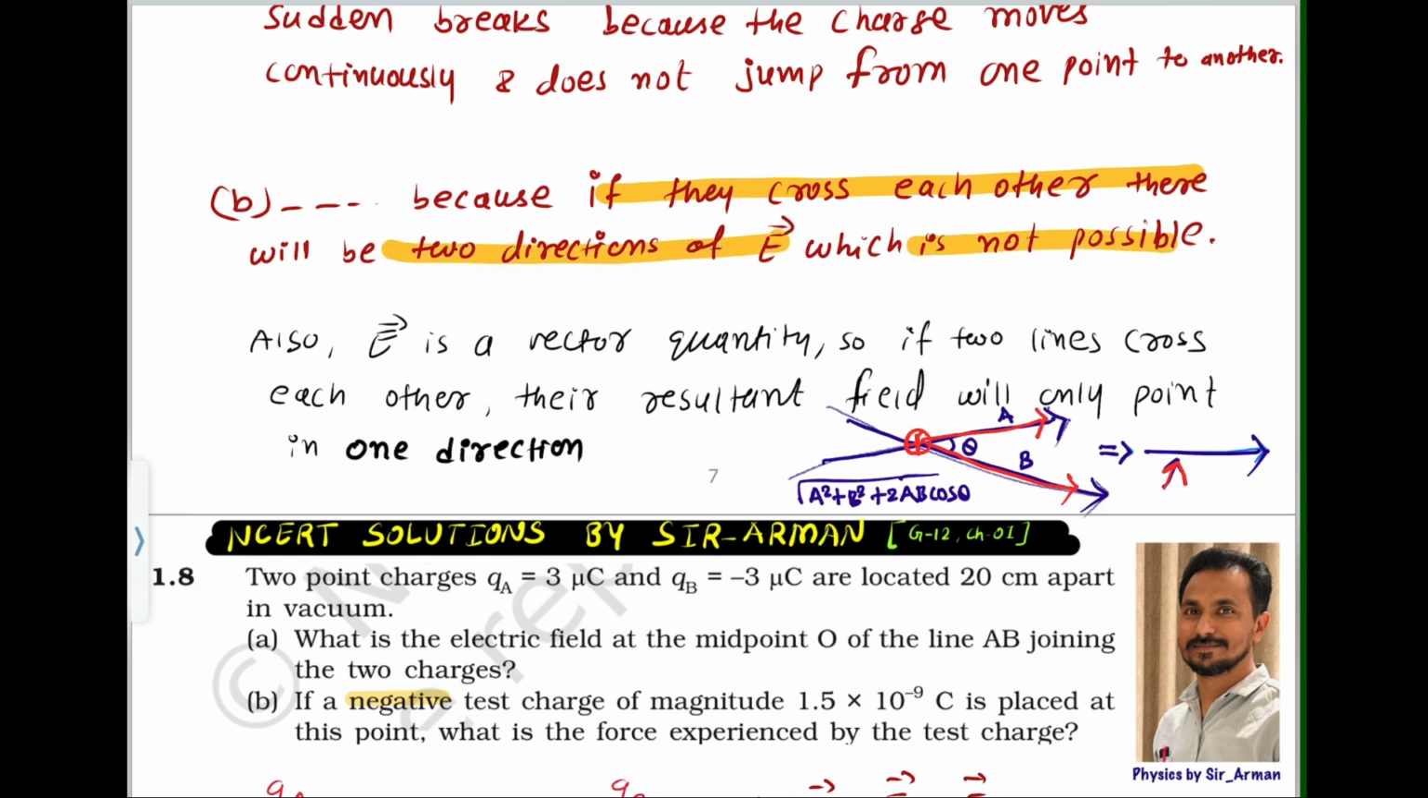Why is it not possible? E is a vector quantity. So if two lines cross each other, the resultant field will only point in one direction. That's why there is only one direction. See, when the field lines cross, they produce a resultant line. So we can show only the resultant line, not the two lines.